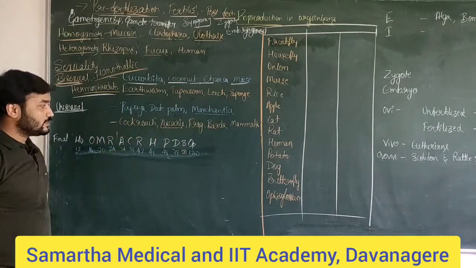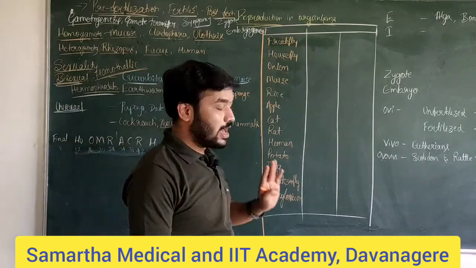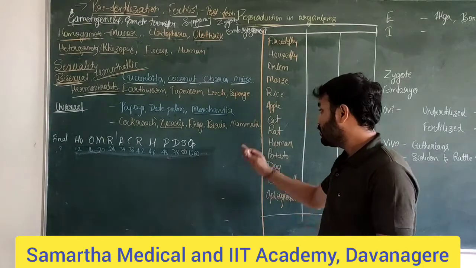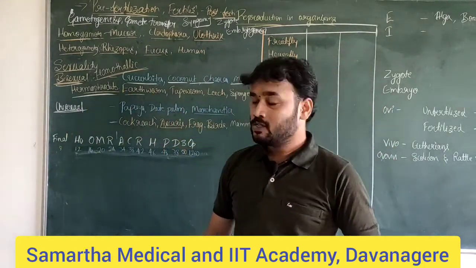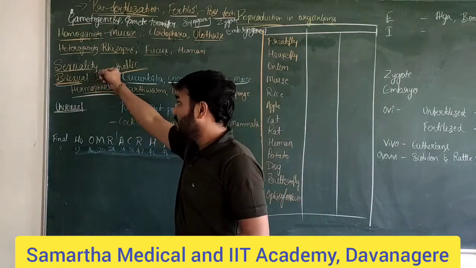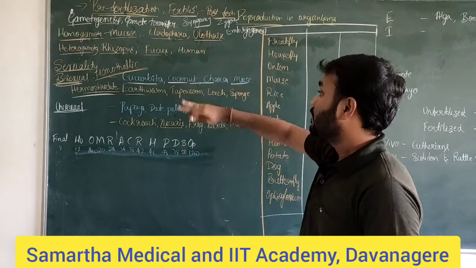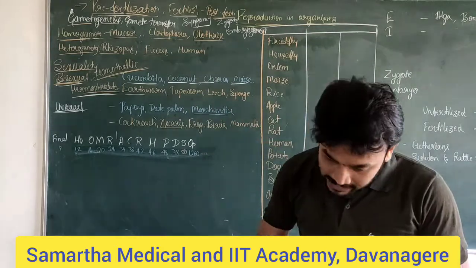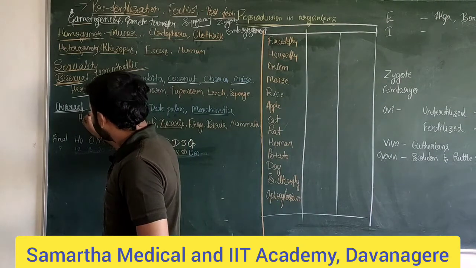Likewise in animals, we can see cockroach, Ascaris, or birds and frog, or even in mammals we can easily identify the male and the female, right? So likewise, we can differentiate these into unisexual or bisexual, and unisexual is also called heterothallic.